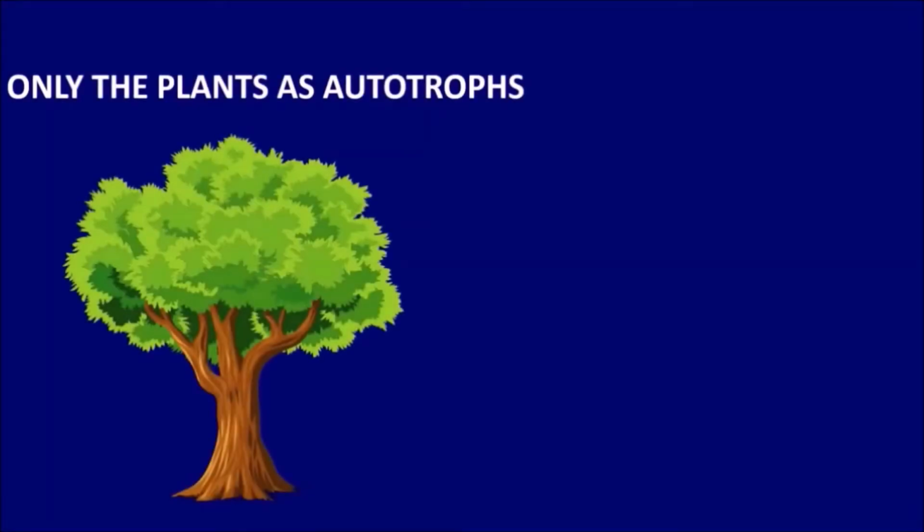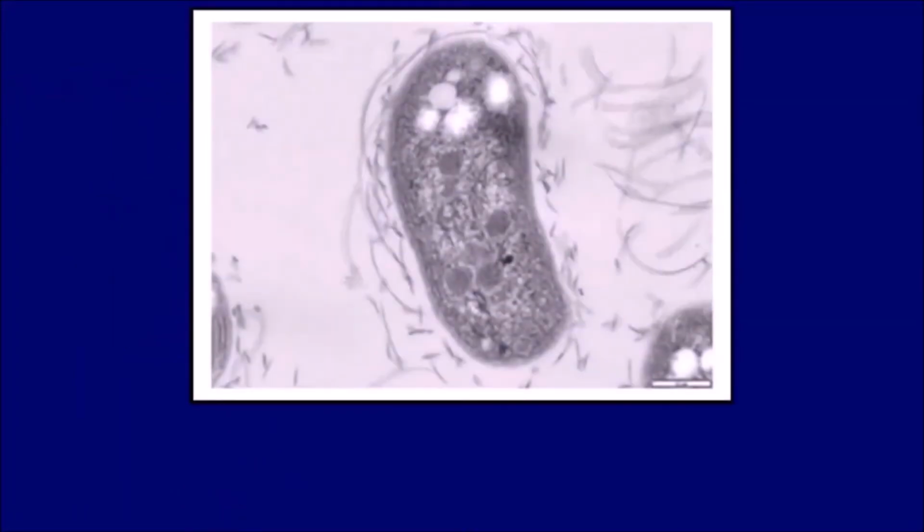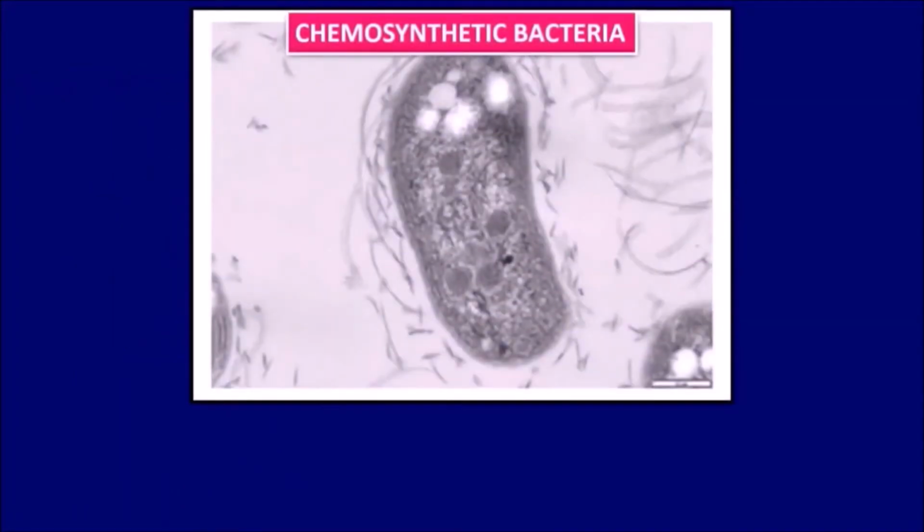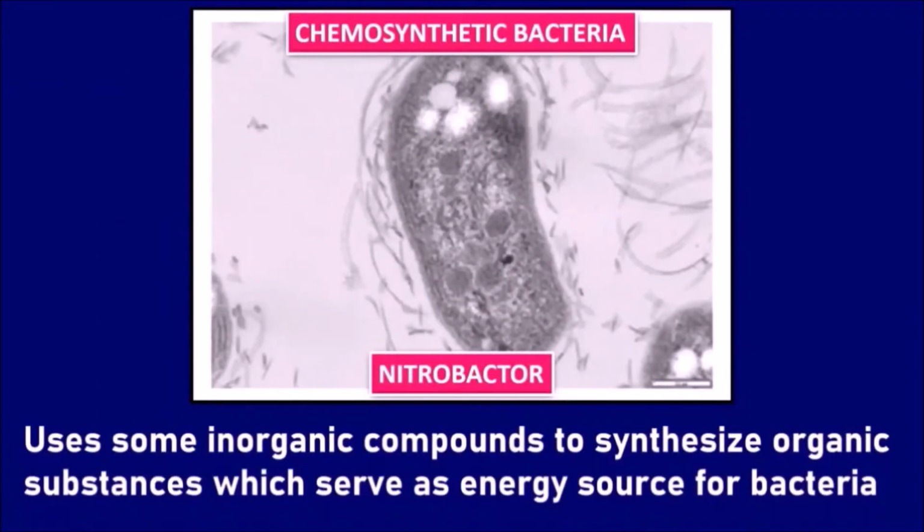In general, only the plants are considered as autotrophs, but there are some chemosynthetic bacteria like nitrobacter, sulfur bacteria, etc. They also have to be considered as autotrophs because they use some inorganic compounds to synthesize organic substances which serve as energy source for bacteria.